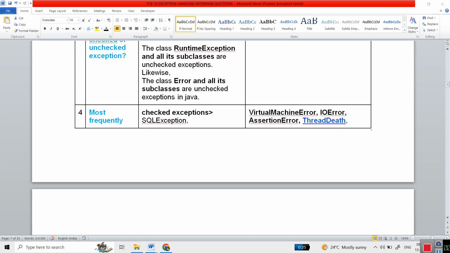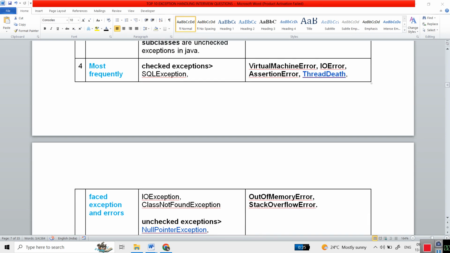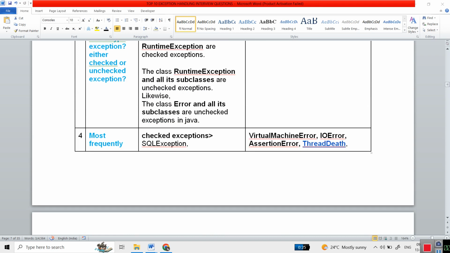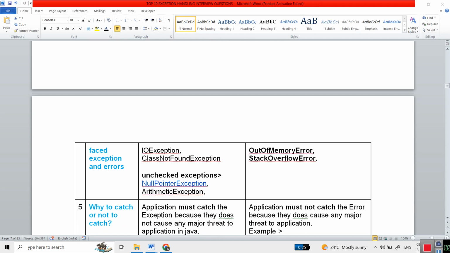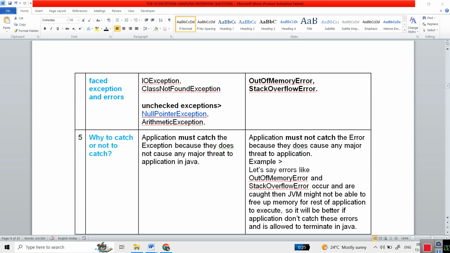That is normal. So the most frequently used checked exceptions are SQLException, IOException, ClassNotFoundException. Unchecked ones are NullPointerException, ArithmeticException. Errors are ThreadDeath, OutOfMemoryError, StackOverflowError. Another thing is that the application must catch the exception because it does not cause any major threat to your application. We can catch by using a catch block, or try or catch we can do. That is not an issue.